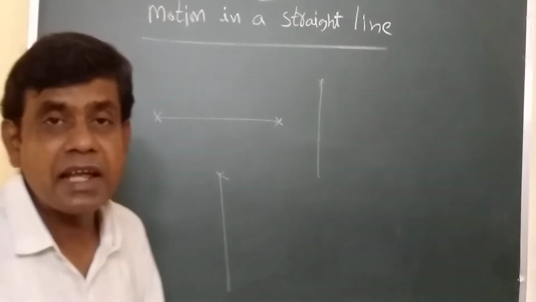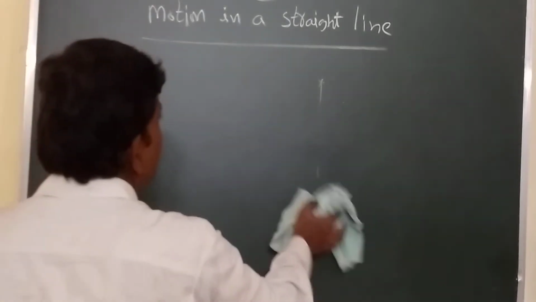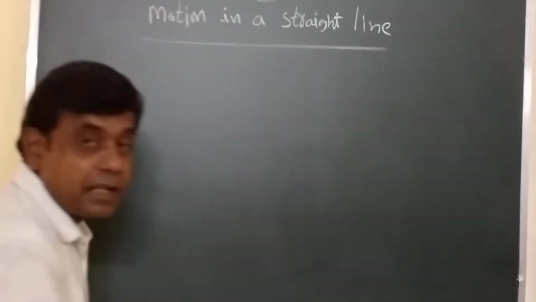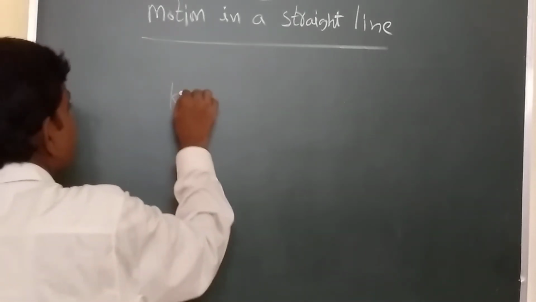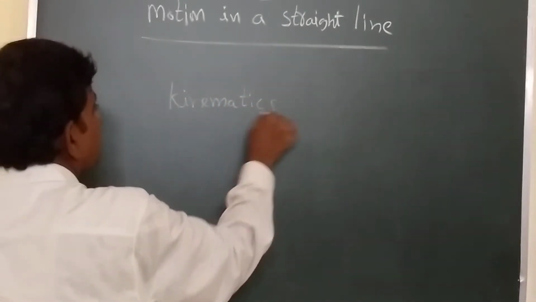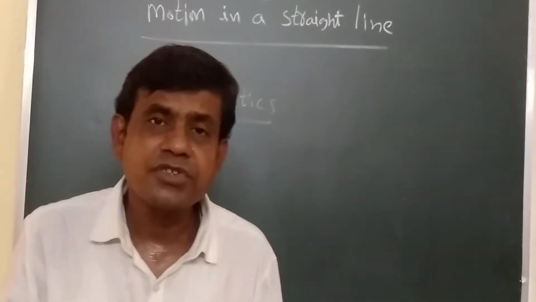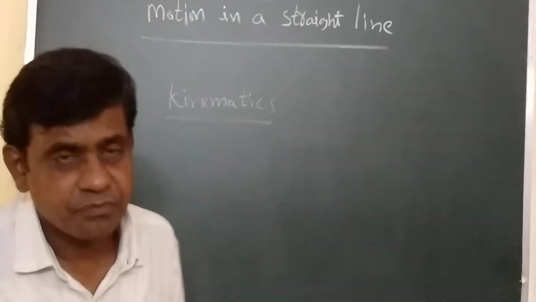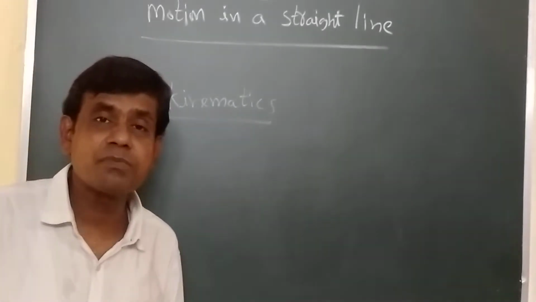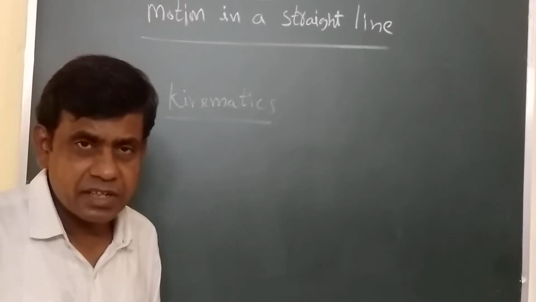These are two branches in our physics. First I am discussing kinematics. What is kinematics? Kinematics purely explains the motion of the system or a particle.